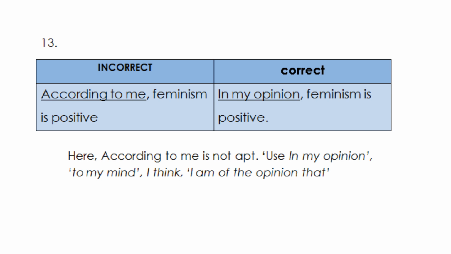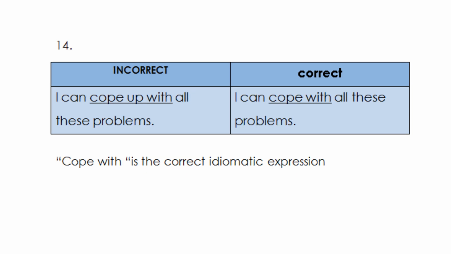Now the next sentence, I can cope up with all these problems. This is a common mistake that is made by almost all the students. That is cope up with. So here you can correct it by using this sentence. That is, I can cope with all these problems. Okay, here cope with is the correct idiomatic expression.